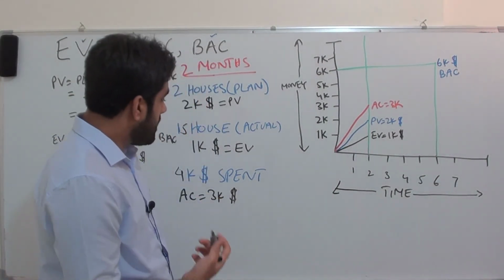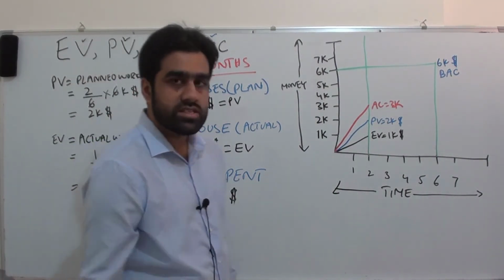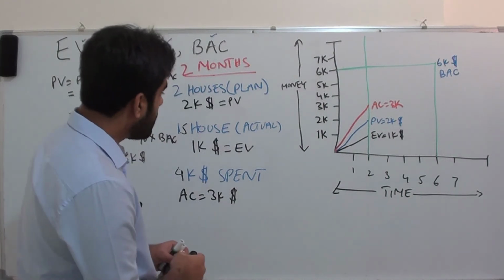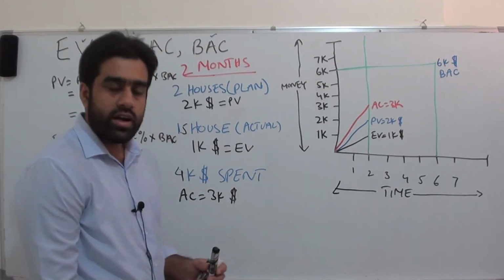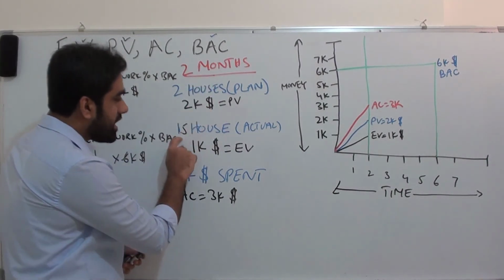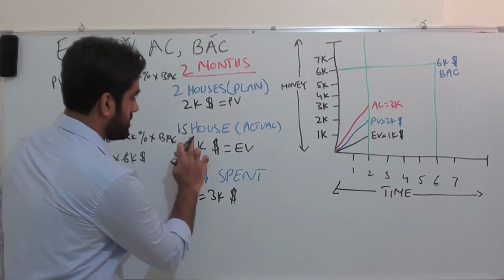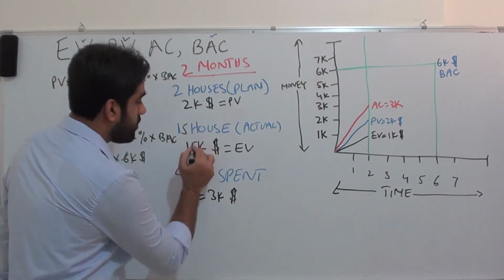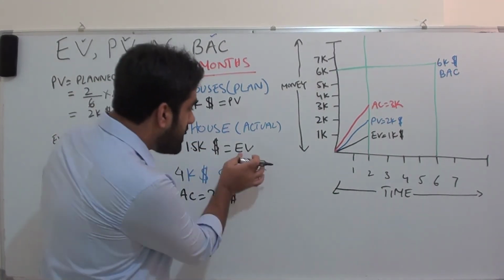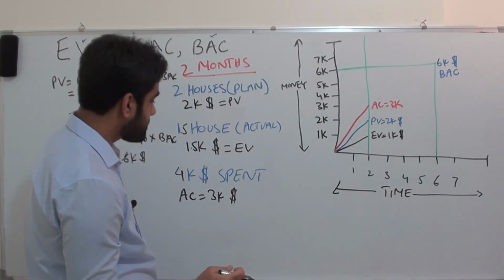Let's calculate earned value, planned value, actual cost, and BAC in this scenario. What will be earned value in this case? If at the end of 2 months we have developed 1.5 houses, yes, $1,500. So earned value in this case would have been $1,500.